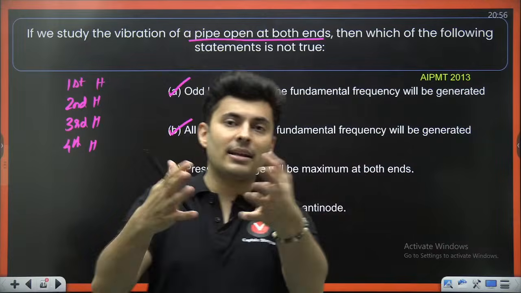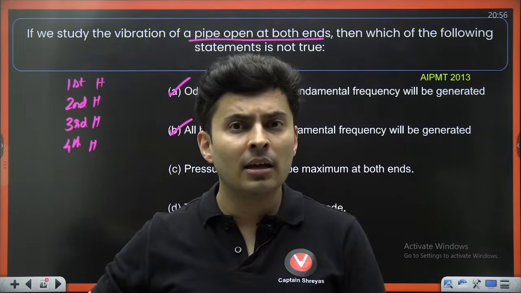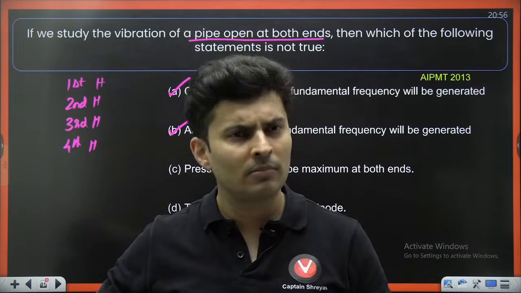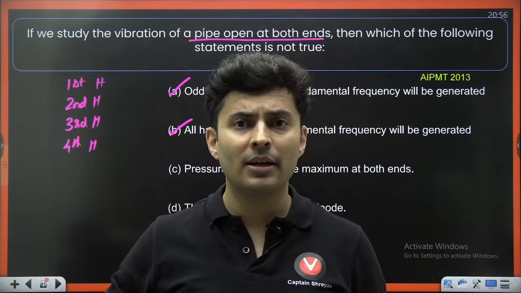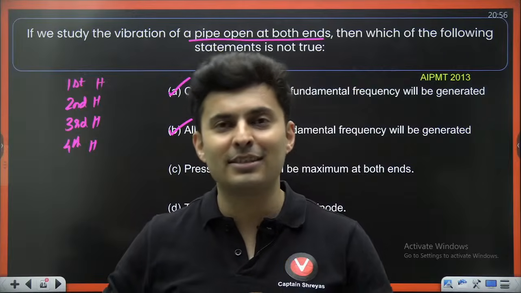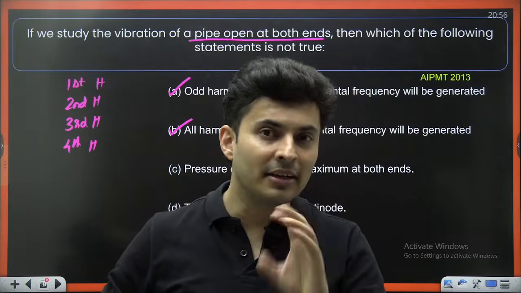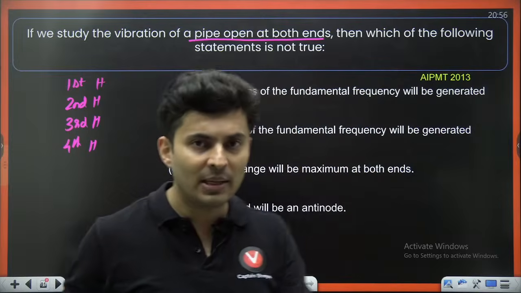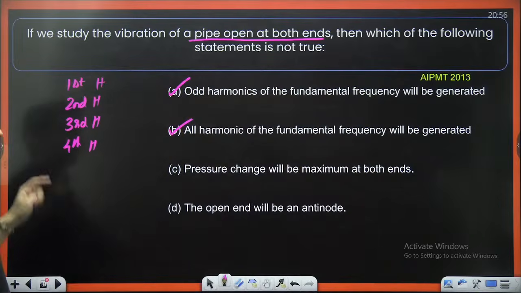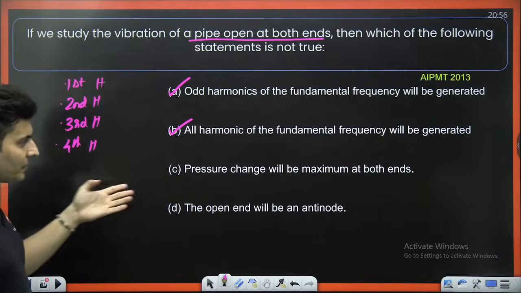If boys and girls are there in a class, then saying girls are present in the class is correct. Boys are present in the class, that is also correct. Only boys are there, that is wrong. Only girls are there, that is wrong. Boys and girls both are there, that is correct. Same way, odd harmonics are present. Yes, odd is present. Even is present, yes.